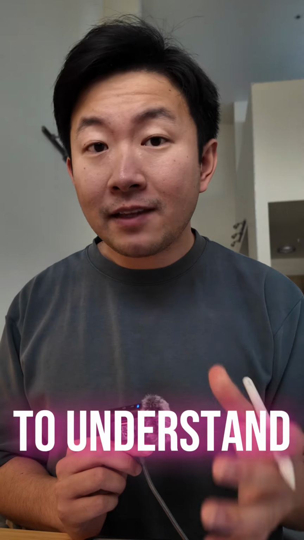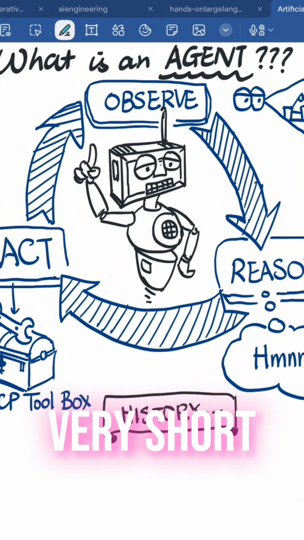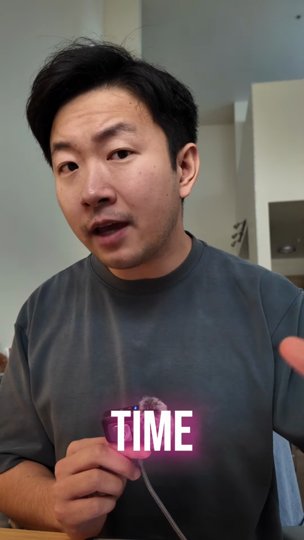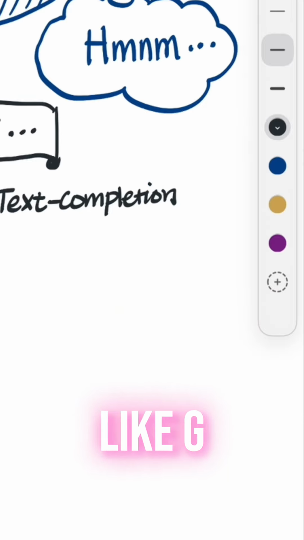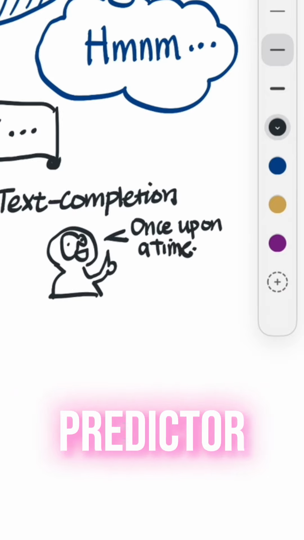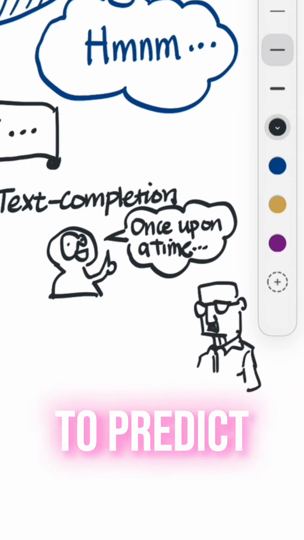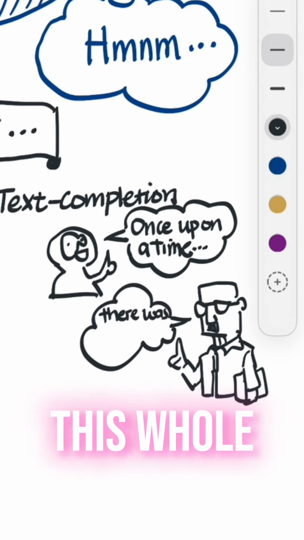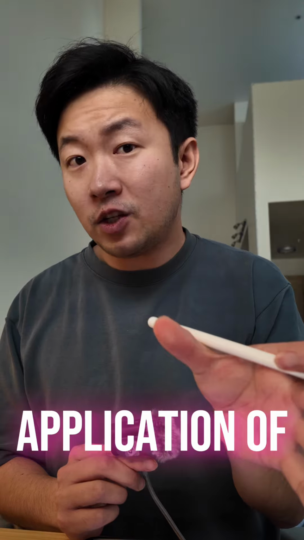In order to understand this ReAct loop a little bit better, let's dive into a very short history of LLMs and agents, right? At the very beginning of time, back in 2020, I was on a waitlist for the earliest GPT models that were open to the public. It's basically a token predictor. You type in an unfinished sentence, and it will try to predict the next tokens, the next words, so that it sort of completes this whole story. And it was cool, but we didn't really see an application of it.